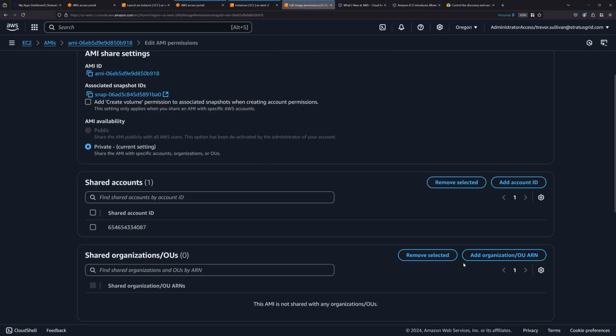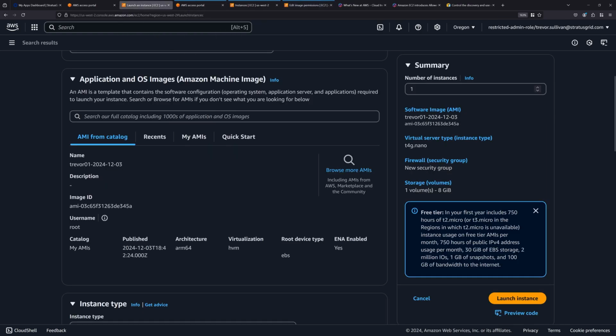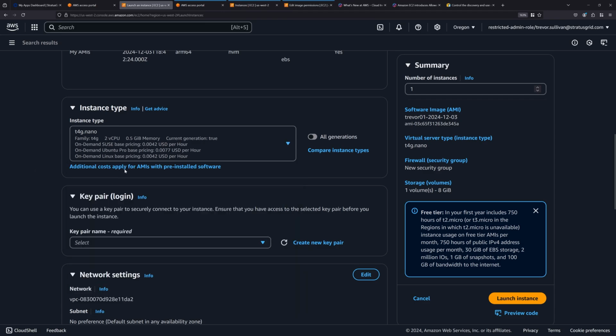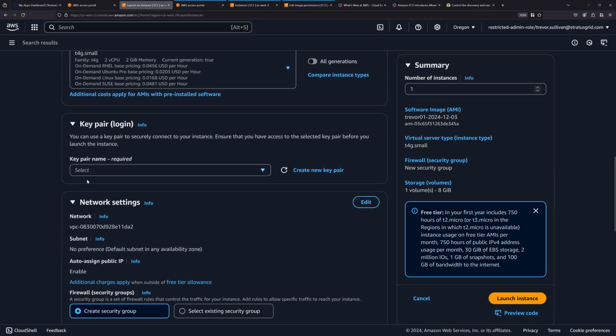So let's come back here. Let's try to save that change again. It looks like it's taking a little bit longer. So maybe we'll just go ahead and go through with the image that I already have accessible here. So I can actually launch an instance from this image. And this one happens to be ARM, so I'm going to use a T4G instead of a T3.